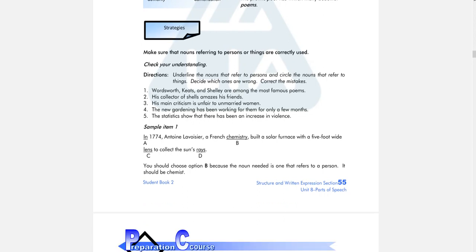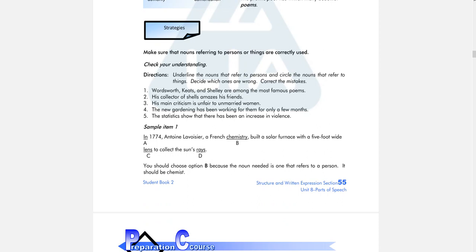And then we have the sample item. This is the type of question that you are going to have in the TOEFL test. This is identifying the mistake. There are four options: A, B, C, and D. One of them is wrong. So you have to check whether A or B or C or D is wrong.